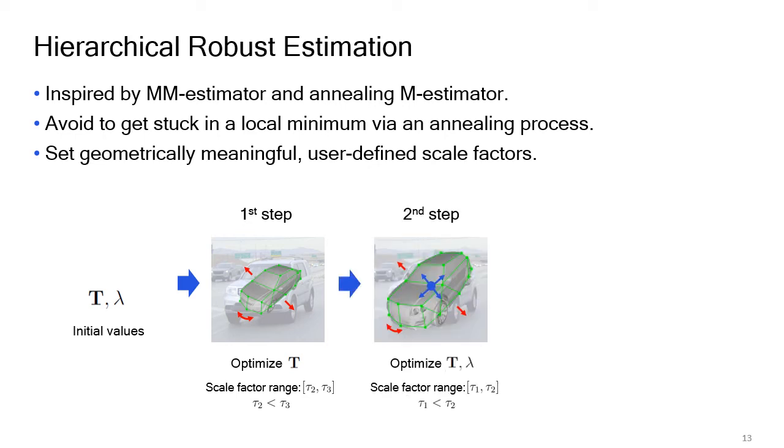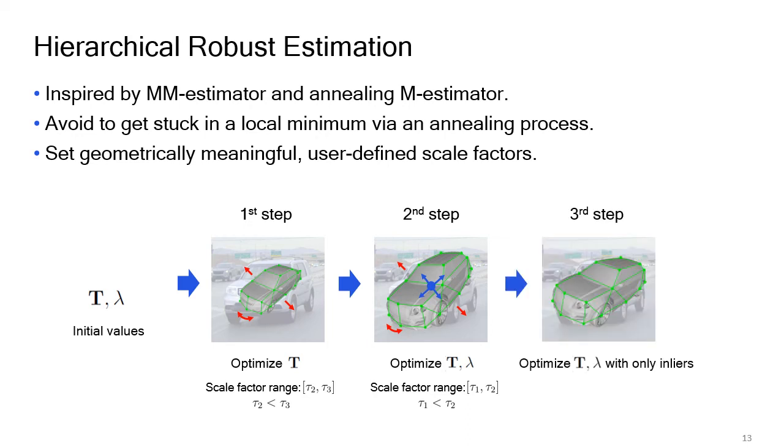At the second step, we optimize both the pose and shape, but here the scale factor has a small range of values. At the final step, we optimize both the pose and shape using only the inliers. By this annealing process, the estimation can avoid getting stuck in local minima and finally produce accurate and robust results.